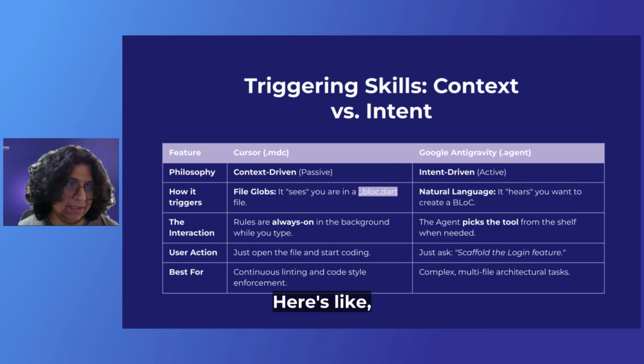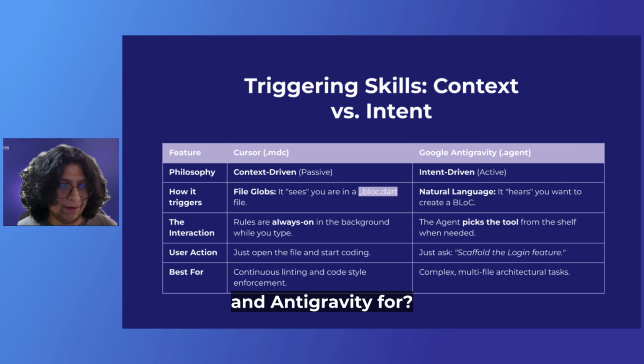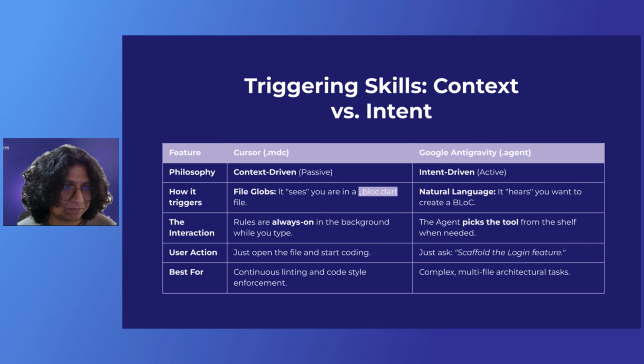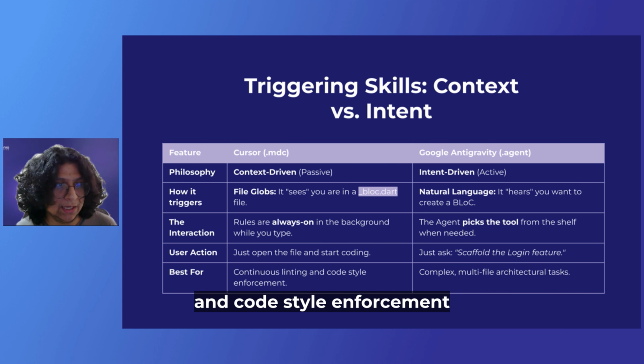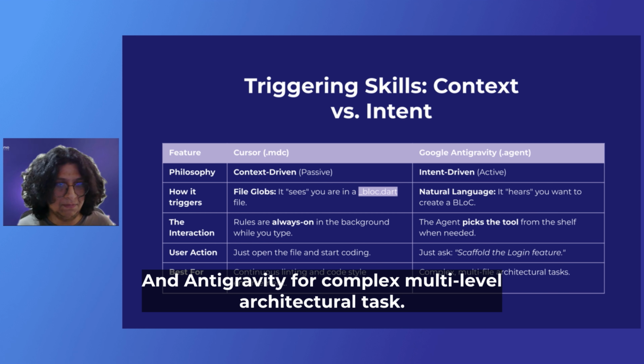Here's what we can best use Cursor and Antigravity for. For continuous linting and code style enforcement, we can use Cursor, and Antigravity for complex multi-level architectural tasks.